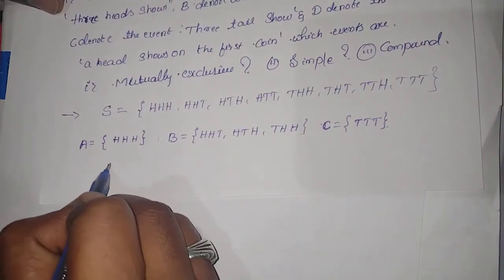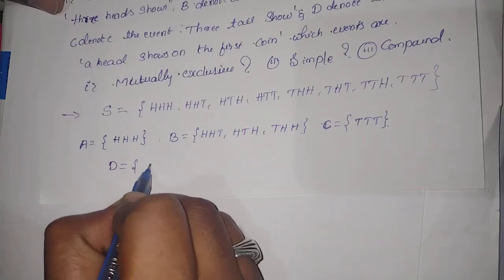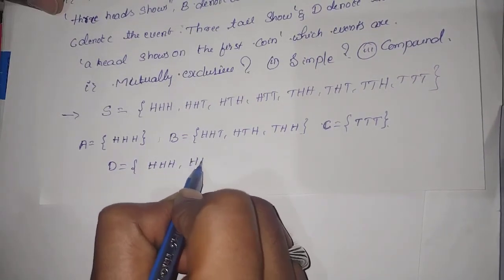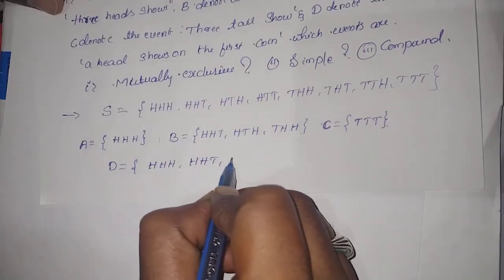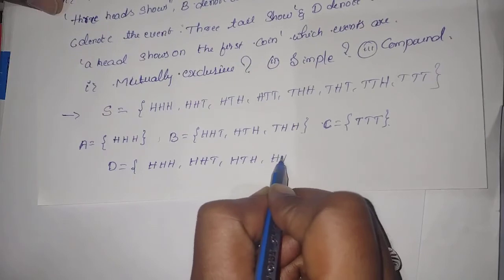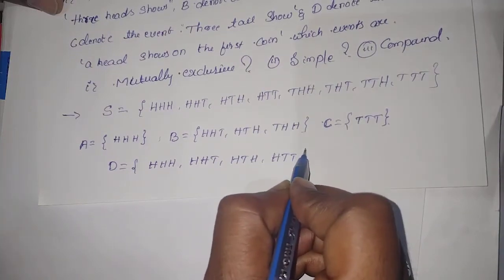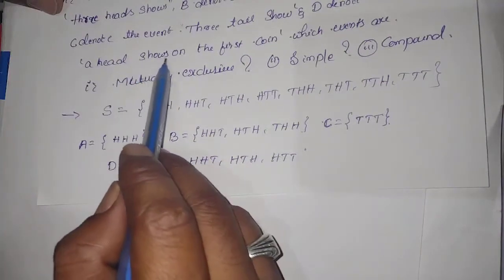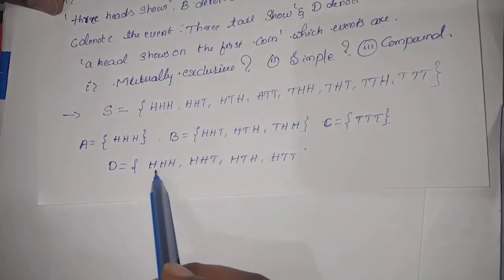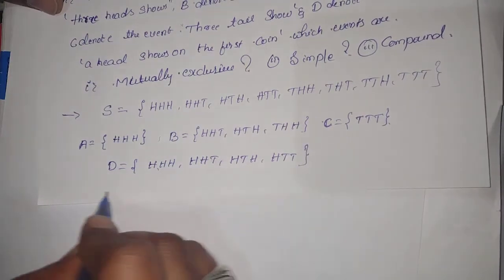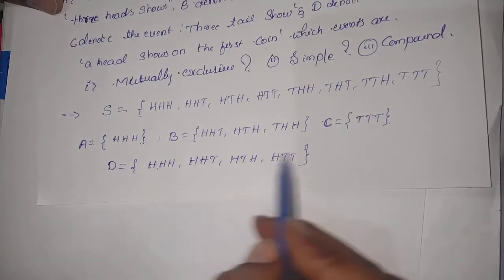And D stands for the event HHH, HHT, HTH, HTT. Because what does D stand for? A head shows on the first coin. Head shows on the first coin. Remaining what are there? Okay? So these are the events.